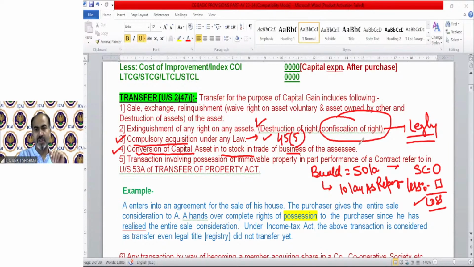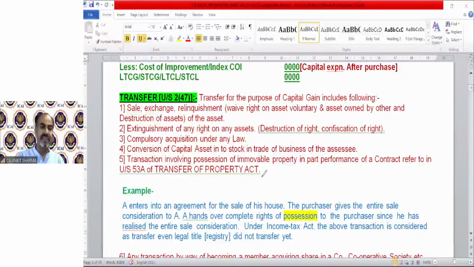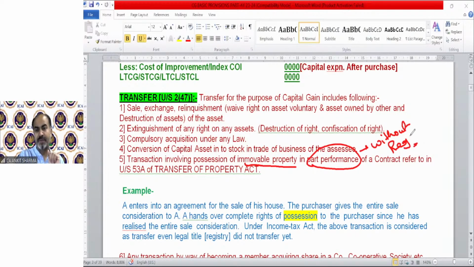For compulsory acquisition, there is section 45. Next, point number 5 says that if a transaction involves possession of immovable property in part performance, meaning without registry. Generally, in case of land and building, the ownership transfers at the time of registry of that property. So at the time of registry only, the capital gain concept can be applicable.